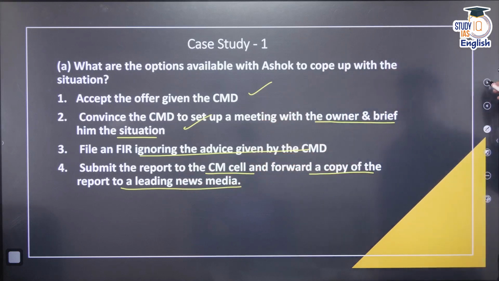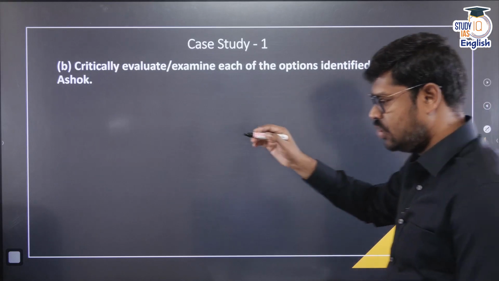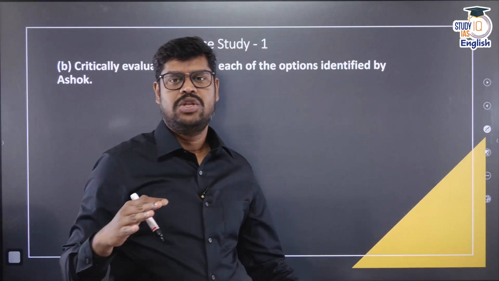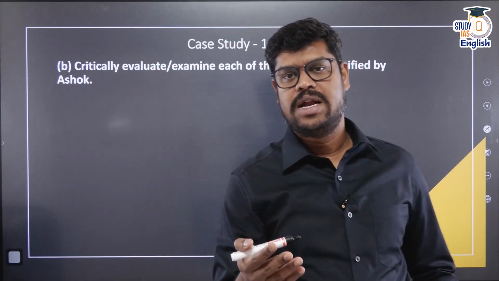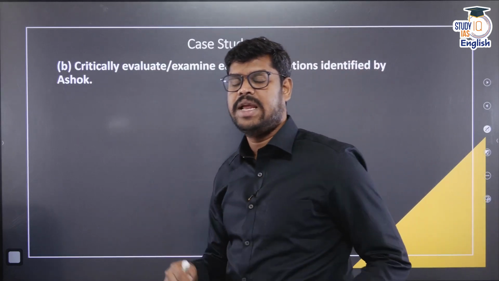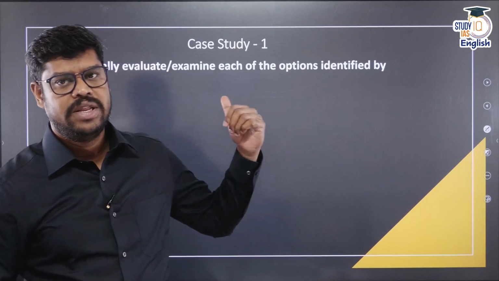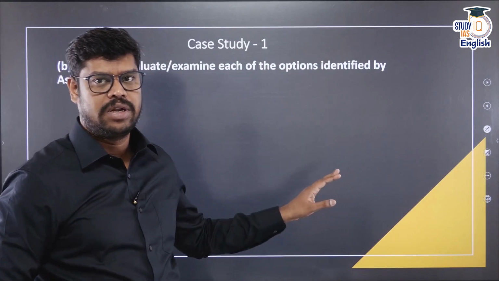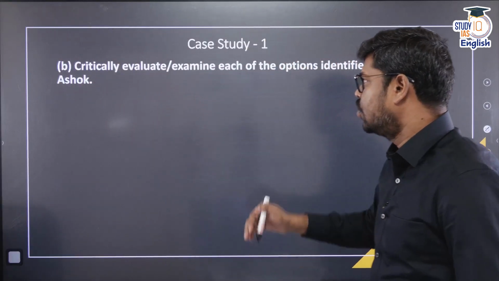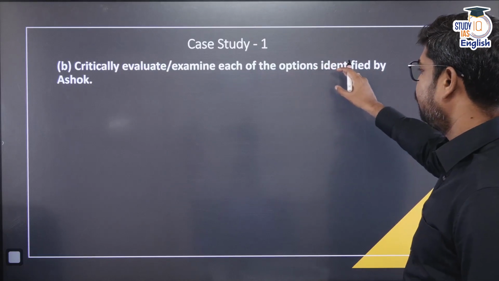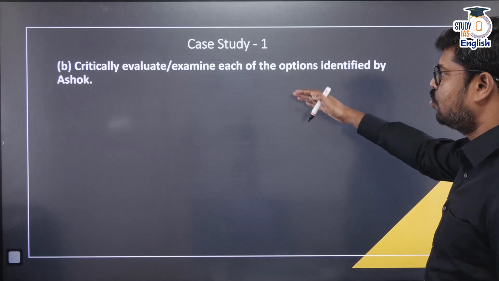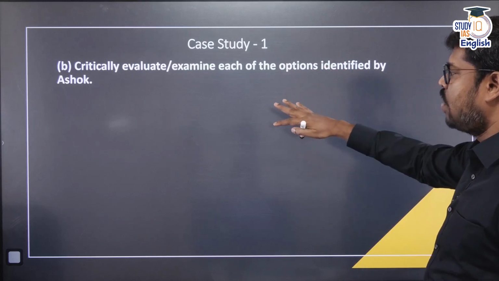But come to the second question. This is very important. Whenever you select the options, it is also very important that you select options which help you make a critical analysis. That critical analysis and assessment can be made only if you have identified the various ethical issues, the stakeholders and the ethical dilemmas in this particular case. That's why I said we have to do that exercise. All right. Critically evaluate and examine each of the options identified by Ashok. So the second directive in the question is: okay, you have these options, so how would you analyze these options?